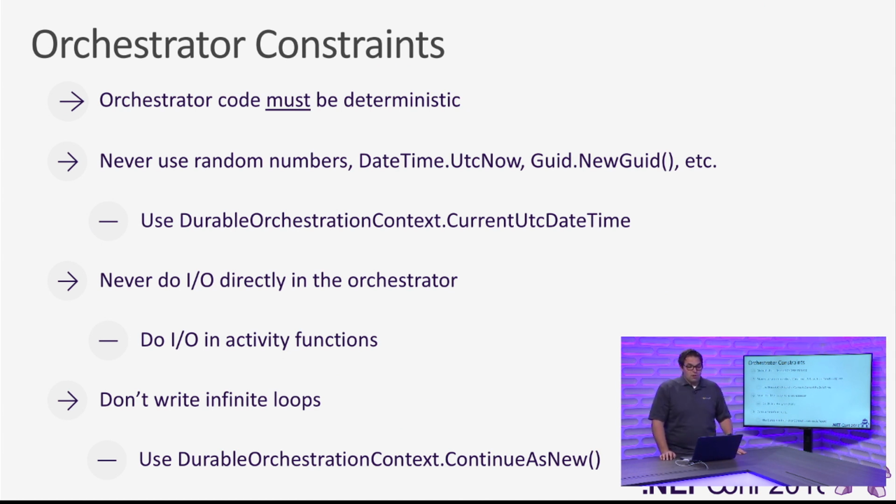The first one for random numbers and date time, that orchestration context that's passed into the orchestrator, we actually provide some helper methods here, like get the current time. Now what's cool about this is that we'll get a current time, but we'll do it in a way so that when we replay it, we make sure that we re-get the same time that we got, if that makes sense. So you won't get a different time every time it replays, you'll get the same time from the first time it ran. So we get some nice helpers there.